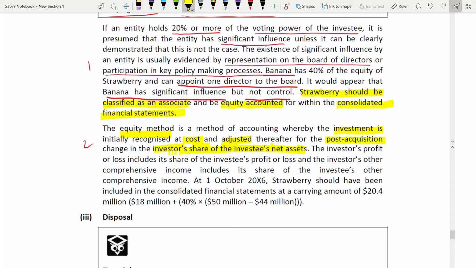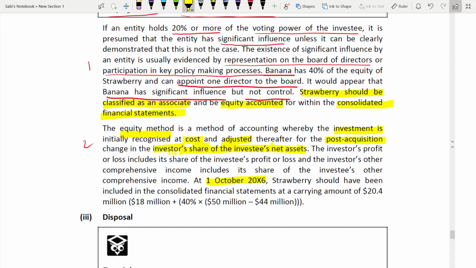So at 1st of October 2006, that date is very important because this was the date it was disposed. Until this day you can treat it as an associate, because you still have 40%.